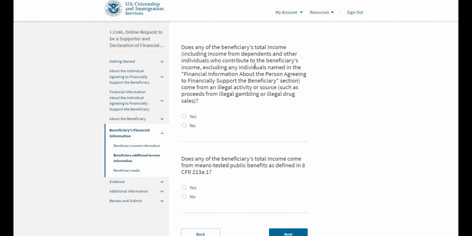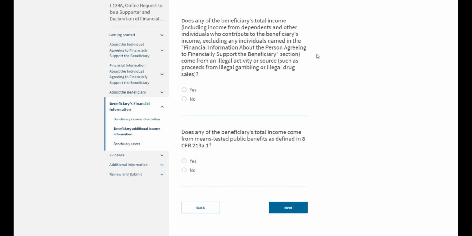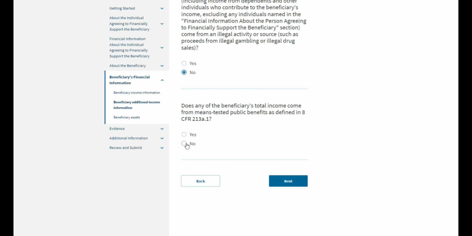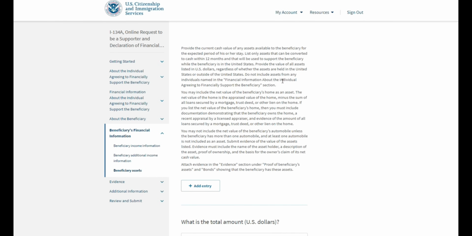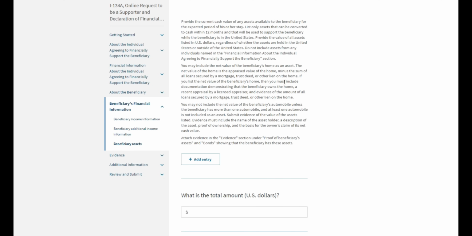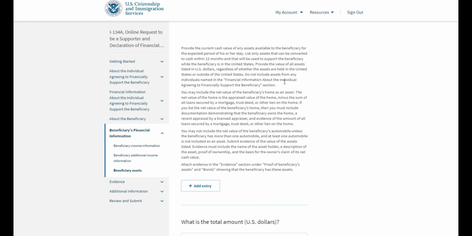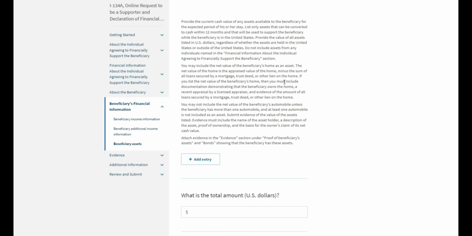Next, these 2 questions are similar to what we answered earlier, and that is: is any of this income obtained illegally? So we'll probably just say no. And is any of this income from means-tested public benefits, specifically meaning US-based public benefits? Probably no. Finally, here we will need to provide any assets available to the beneficiary. So in this case, we may choose to add, if, for example, Jane Doe has any savings that she's bringing with her, we can definitely list them here.